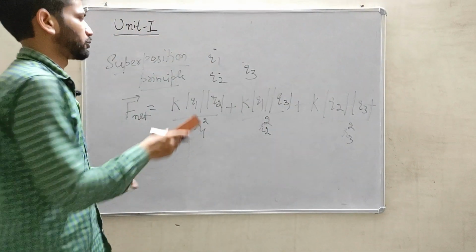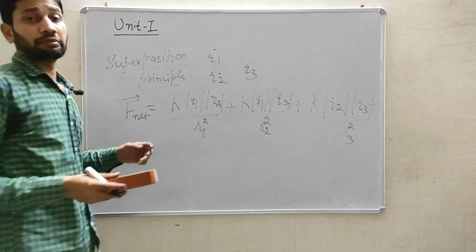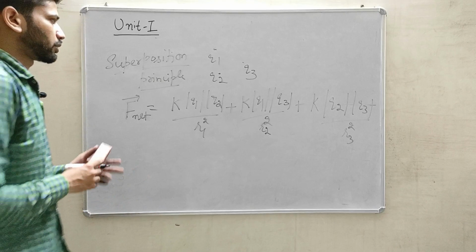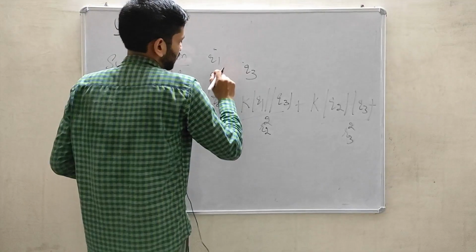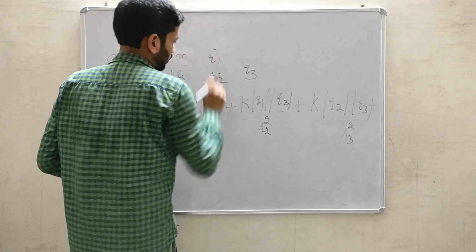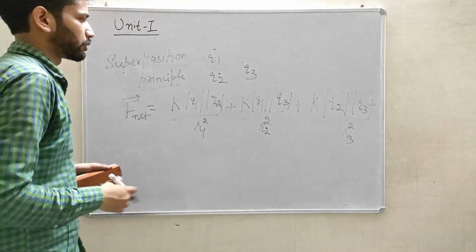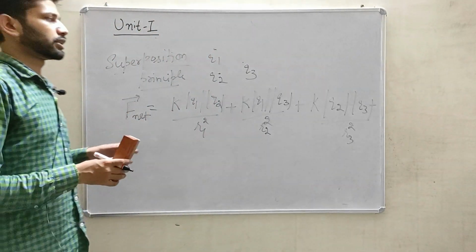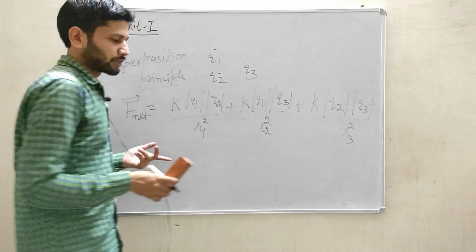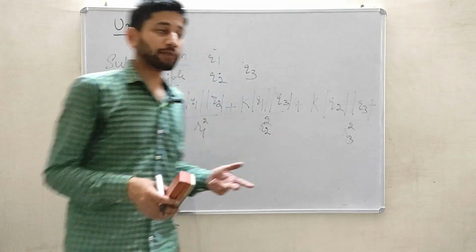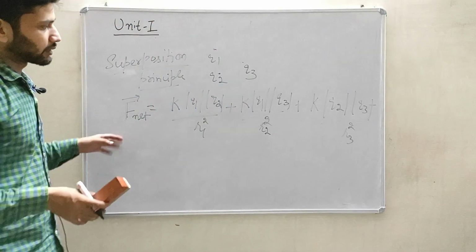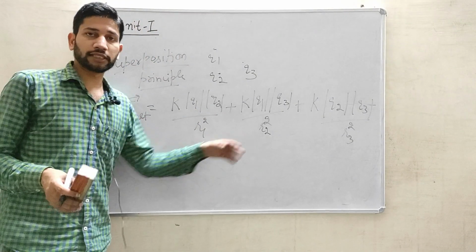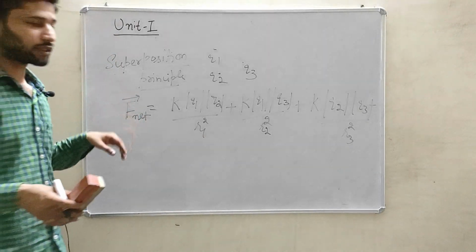The repetition is not allowed because between two charges Newton's third law will exist, so due to that repetition is not allowed. So I am not taking the Q2 cross Q1 combination or Q3 cross Q2 combination because they are already represented. So this is the basic representation of how the total force can be calculated if there are some charges present in a system. This is for just three charges. If there are a number of charges, just add them together without repeating the terms.